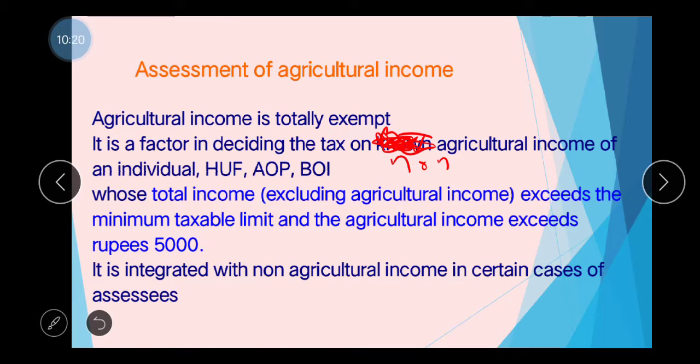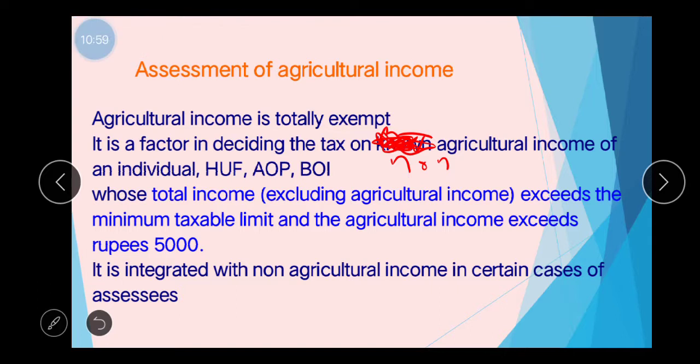Integration is done only in the case of individual, HUF, AOP and BOI in cases where their non-agricultural income, excluding agricultural income, exceeds the exemption limit, minimum taxable limit, and net agricultural income exceeds rupees 5,000. Okay, so there are certain steps to be followed for the integration that is explained very simply here. Then we will move to a question, right?